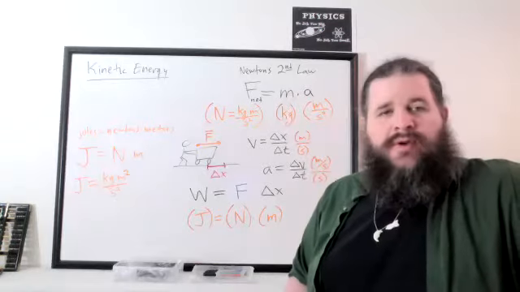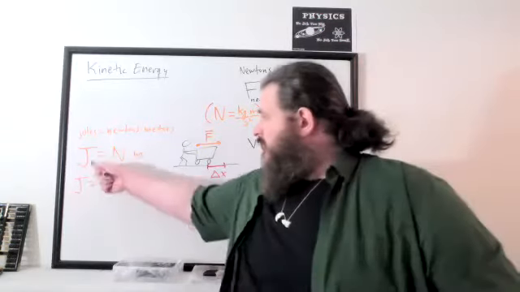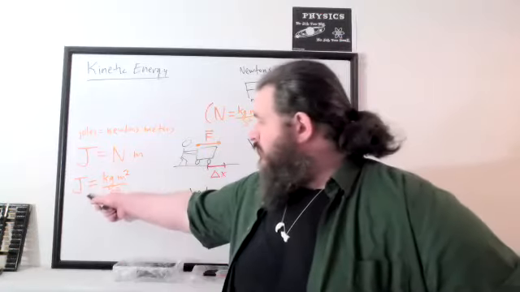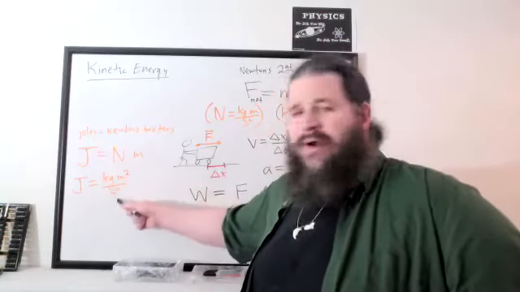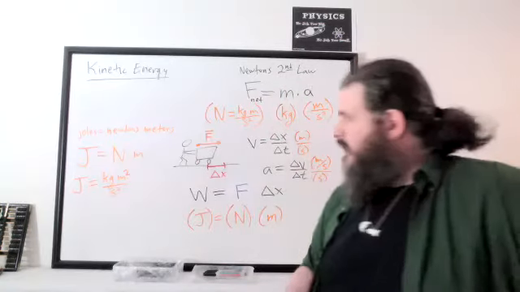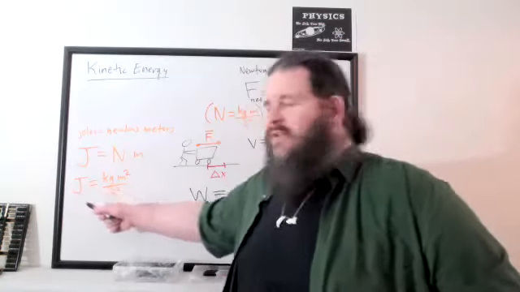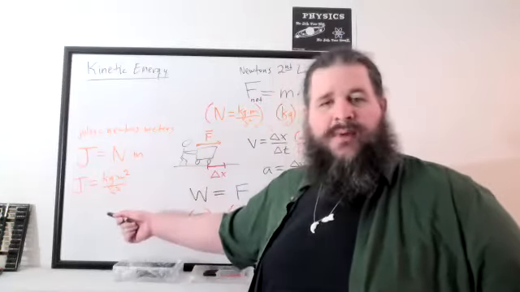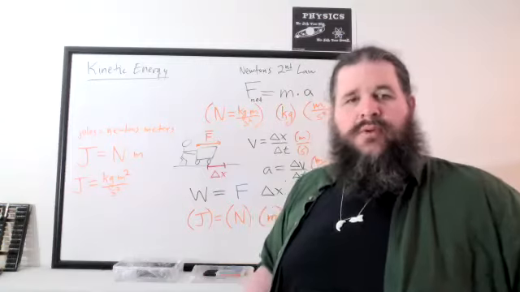But this is another way of writing joules. Joules can be written as newtons times meters if you want to compare it to some forces. Joules can also be written as kilograms times meters squared over seconds squared. So you are always free to make these substitutions. Anytime you see joules, you can replace it with newtons times meters, or you can replace it with kilogram meters squared per second squared. And that also works in reverse.